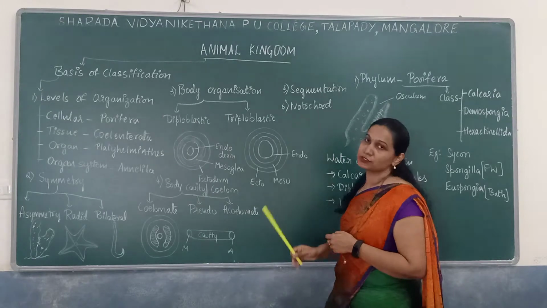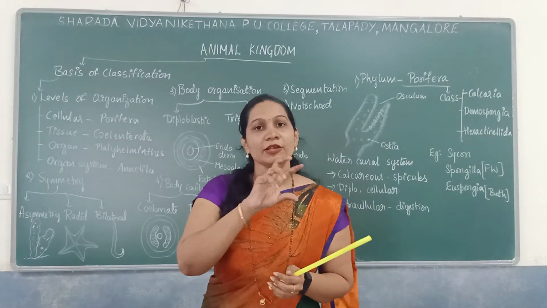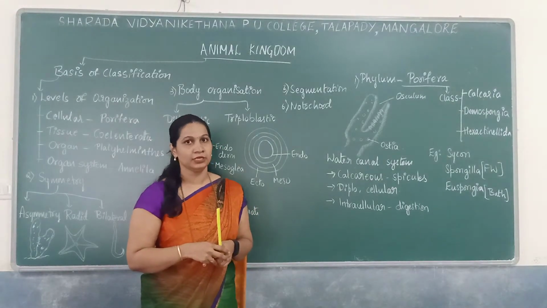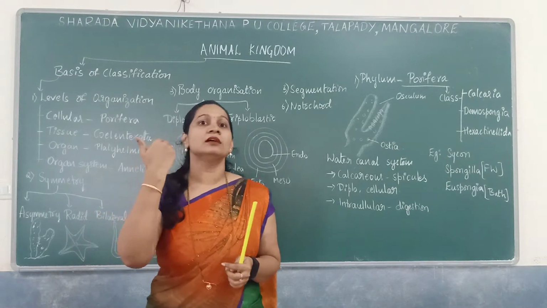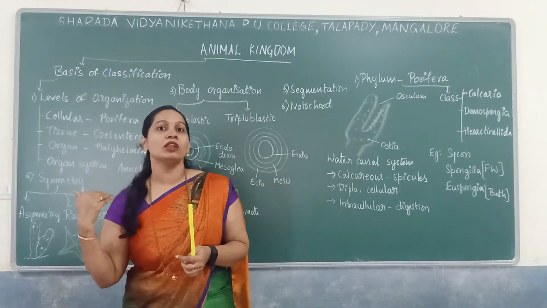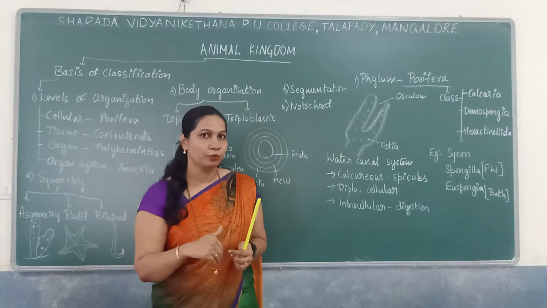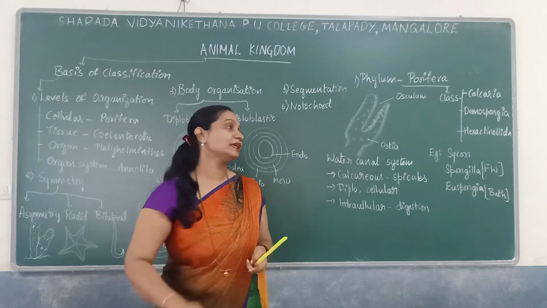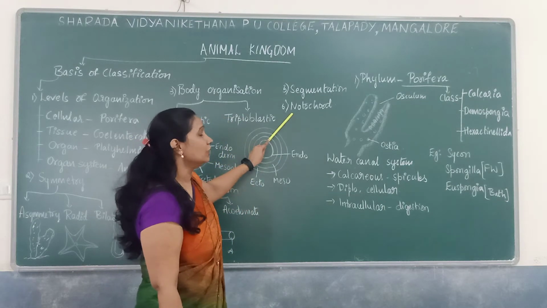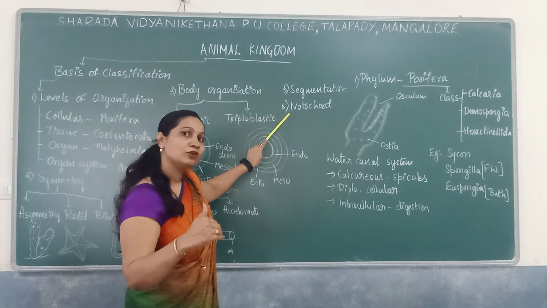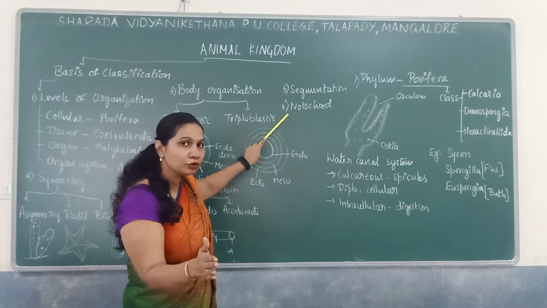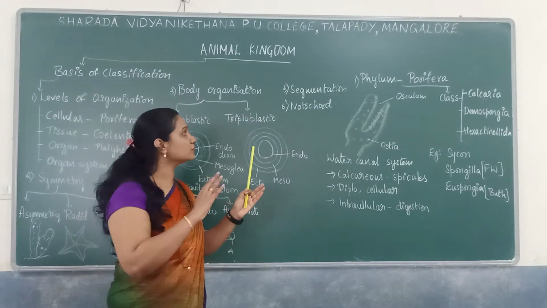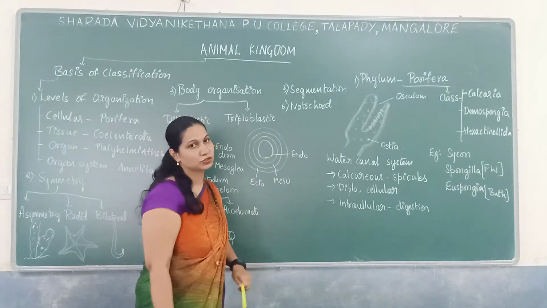The last basis is the presence of notochord. Notochord is a rod-like structure which is mesodermally originated. In human beings, that is replaced by our vertebral column, the backbone. What we have now as backbone, in the embryonic stage was a notochord. Notochord is replaced by the vertebral column. So with the presence of notochord, they are known as chordates. If the notochord is absent, they are non-chordates. So that classification is based on the presence of notochord.